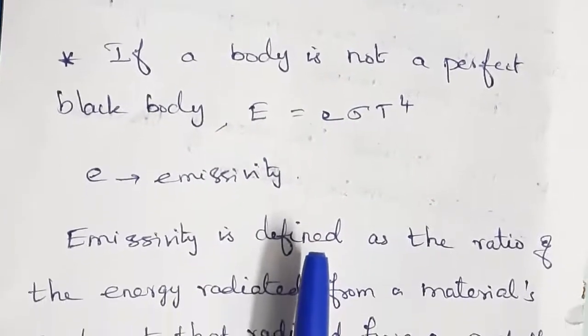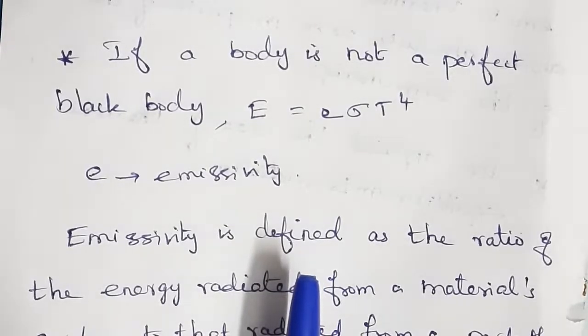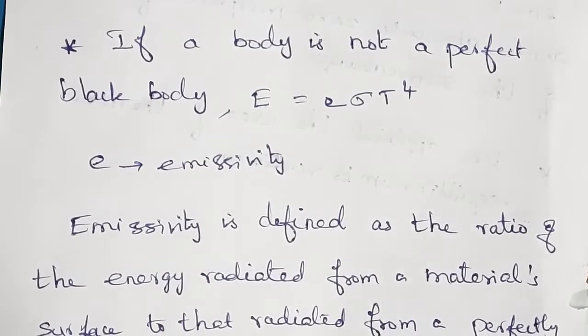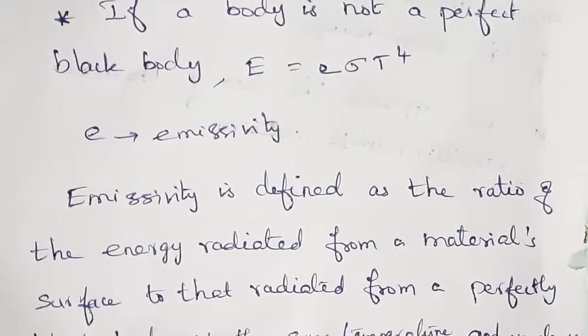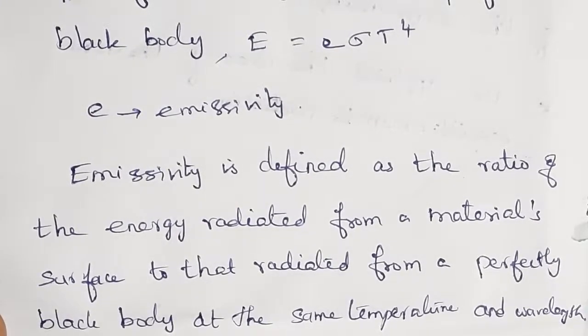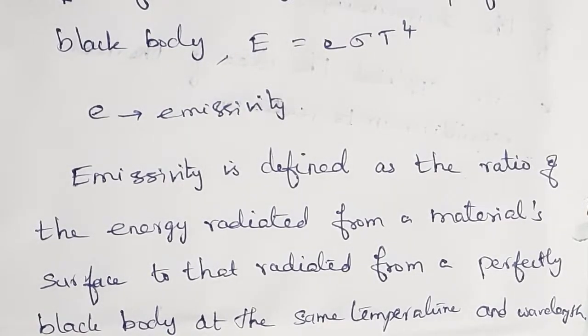Emissivity is defined as the ratio of energy radiated from a material surface to that radiated from a perfectly black body at the same temperature and wavelength. For a perfect black body, we write the Stefan-Boltzmann law as only E = σT^4.